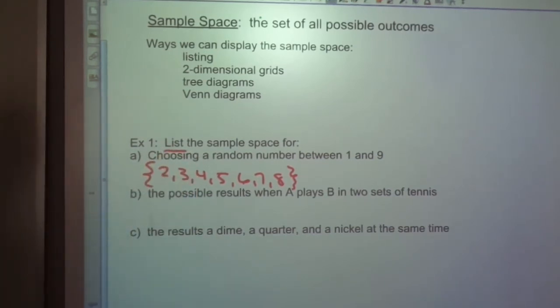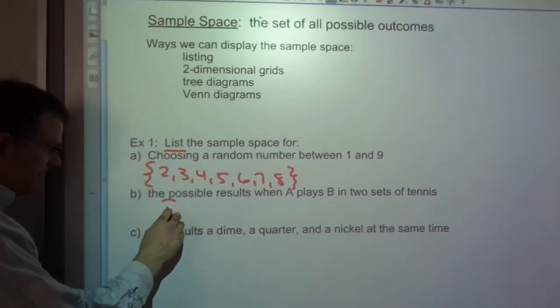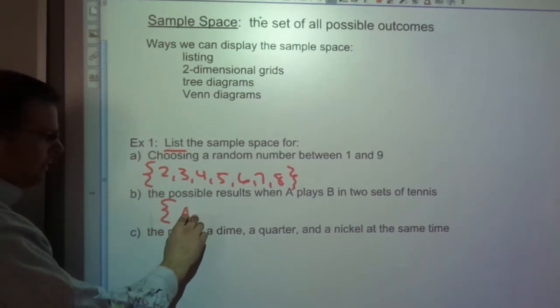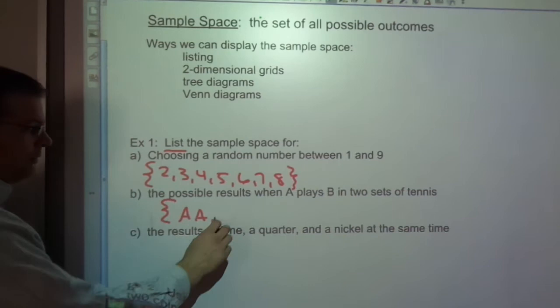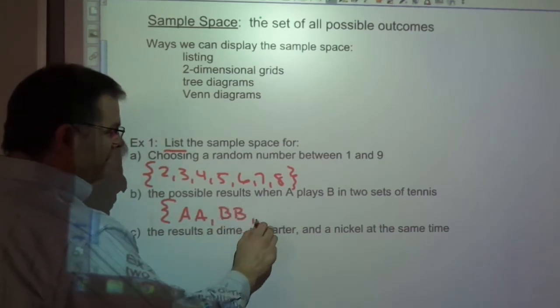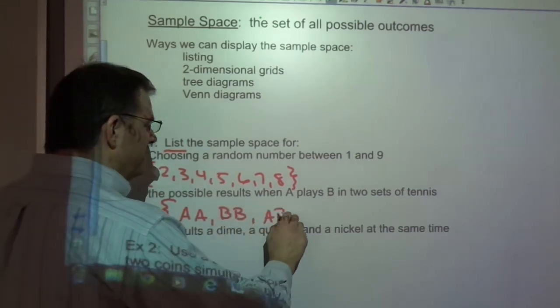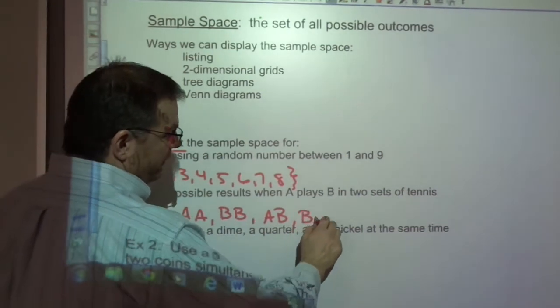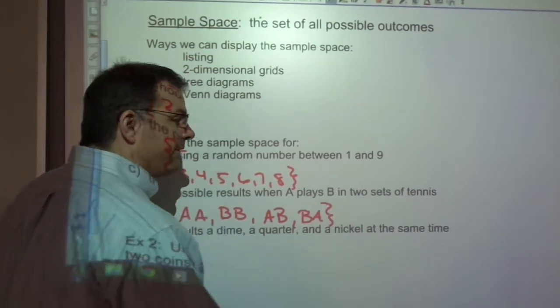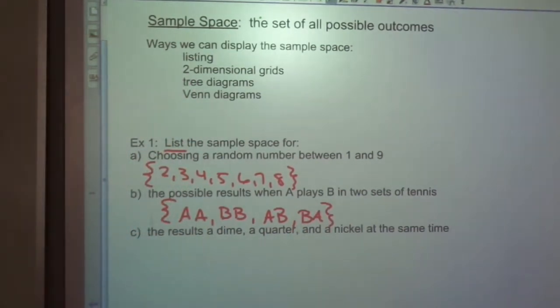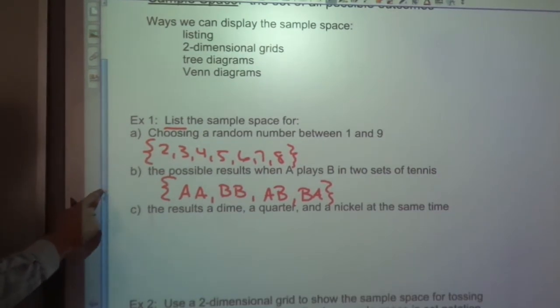List the possible results when A plays B in 2 sets of tennis. Well, what could happen? Either A could win and A could win, or B could win and B could win, or A could win the first and B wins the second, or B wins the first and A wins the second. There are 4 outcomes in the sample space if the two are playing each other twice.